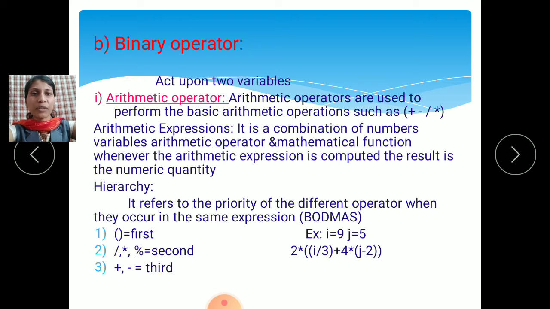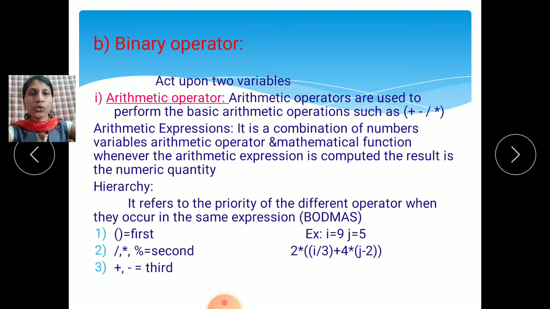See here, expression means if you want to solve any mathematical formula, that is an arithmetic expression. Any mathematical formula is an arithmetic expression. If you solve any mathematical formula using the values, the expression is computed and we get the result as a numeric quantity. Then hierarchy refers to the priority of the different operators when they occur in the same expression.